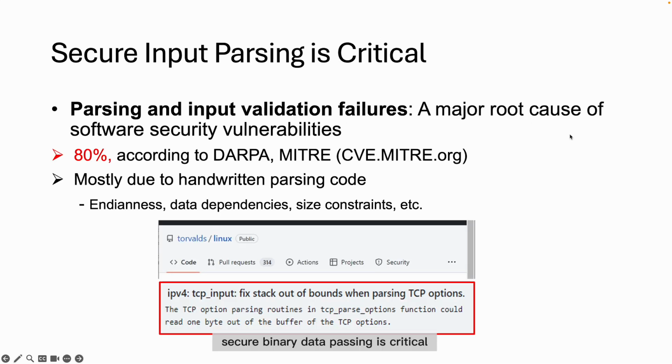Secure binary data parsing is critical because parsing and input validation failures are a major root cause of software security vulnerabilities. According to DARPA and MITRE, 80% of vulnerabilities are parsing and input validation failures. This is mainly due to the fact that developers often write parsing code manually and easily make mistakes in indexes, data dependencies, and size constraints.